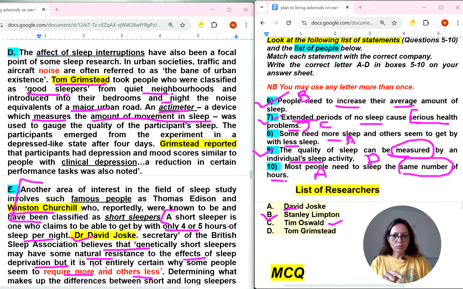So indirectly this person is saying this thing, this Dr. David, genetically short sleepers may have some natural resistance to the effect of sleep deprivation, but it is not entirely certain why some people seem to require more and others less. So same words are matching, so definitely A will come with this. Now 10th is left, so full paragraph is left. Let's read the other part of E paragraph.